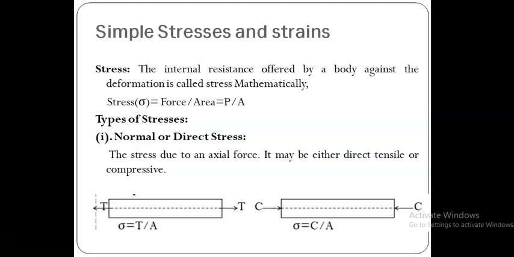Next, types of stresses. First one is normal or direct stresses. What are normal or direct stresses? The stress due to an axial force. It may be either direct tensile or compressive stress. Suppose a member is loaded uniformly along the axis of the member.